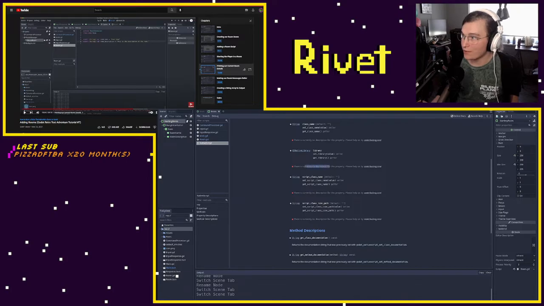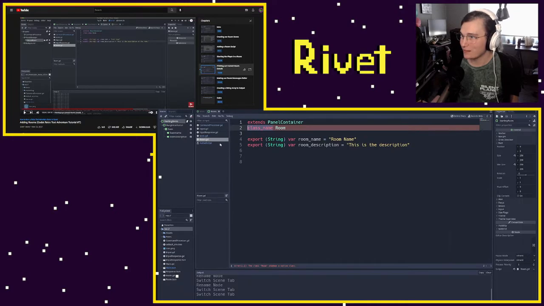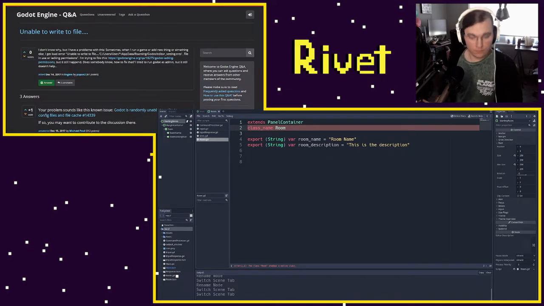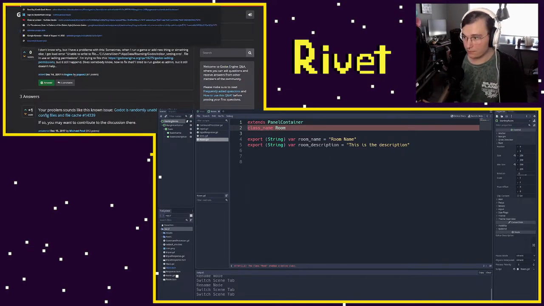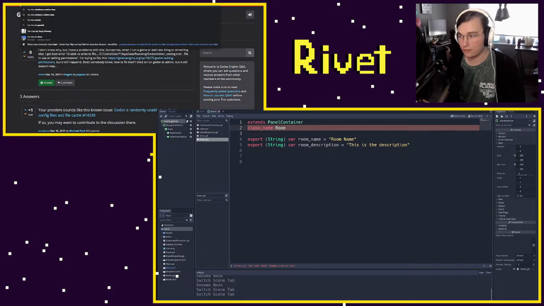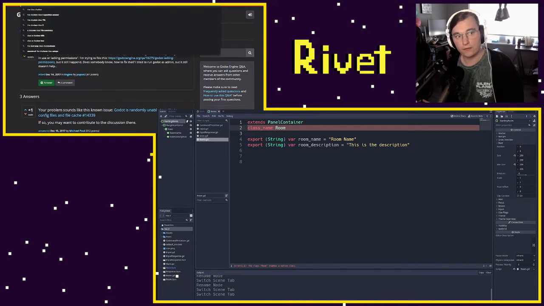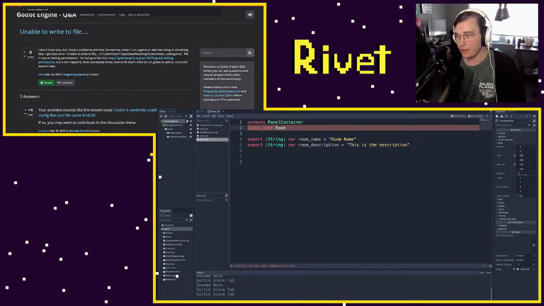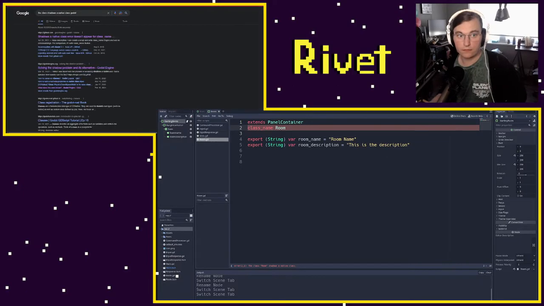There is currently no description for this property. Interesting. The class shadows a native class.